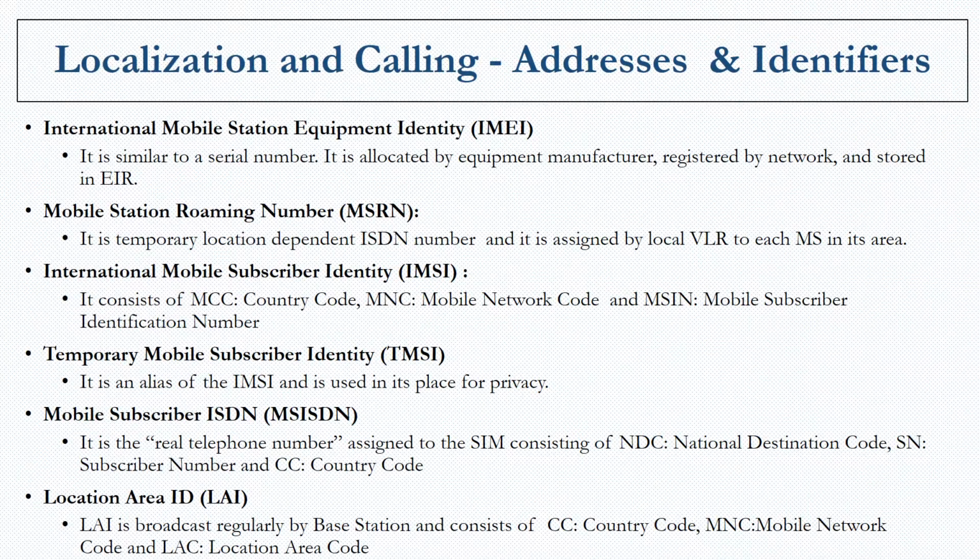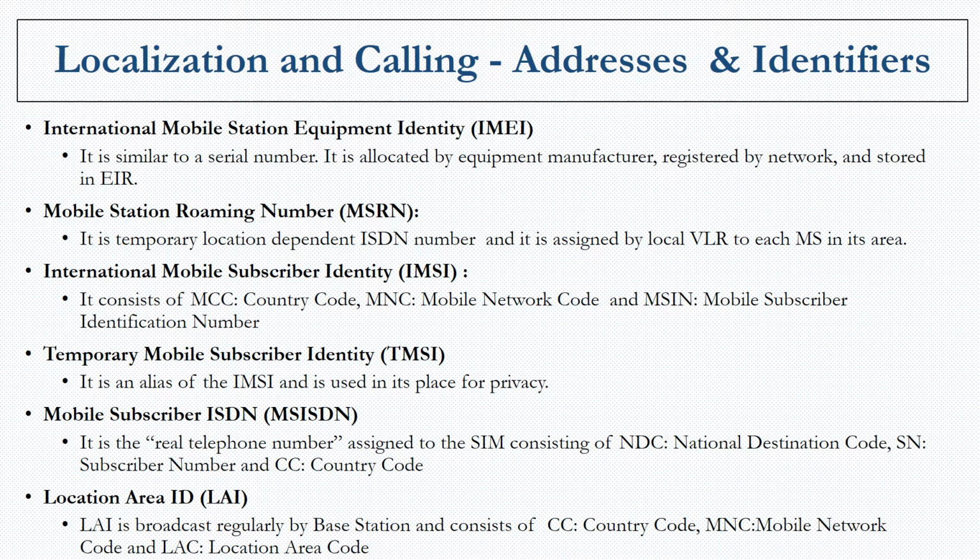Coming to the addresses and identifiers, these are very important because they are used for locating a particular mobile device and then connecting a call. So these numbers are very important ones, and some of them are very familiar to you because all our mobile devices make use of these identifiers.